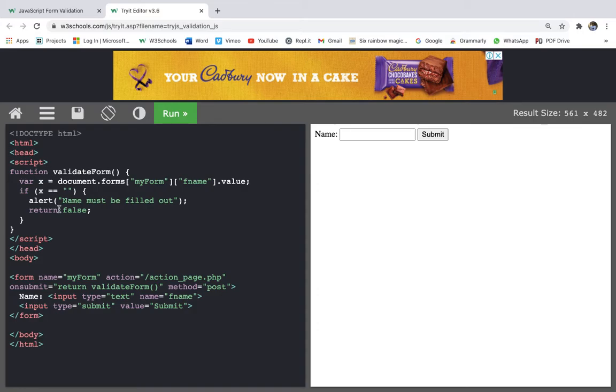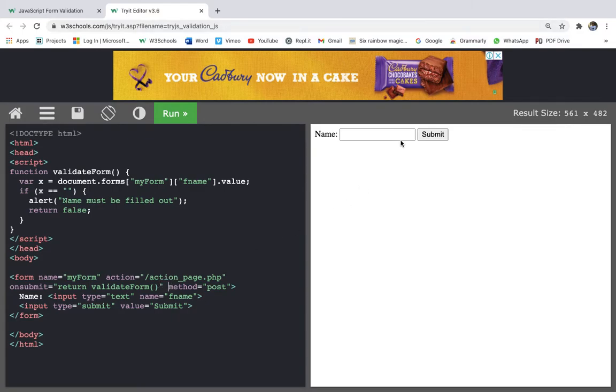So in this function, it is making a variable x and it is accessing the fname input's value. So we are doing document.forms["myForm"], so it will go to myForm and bring fname's value.